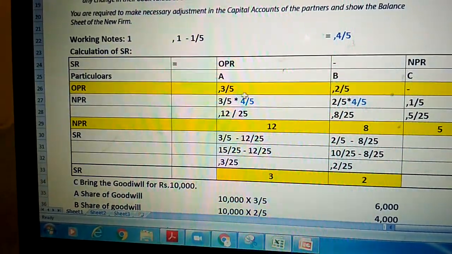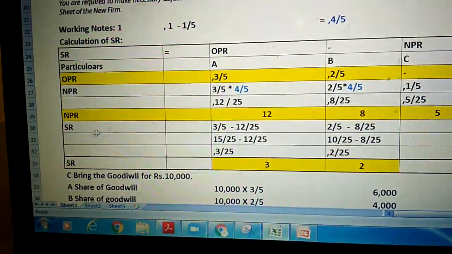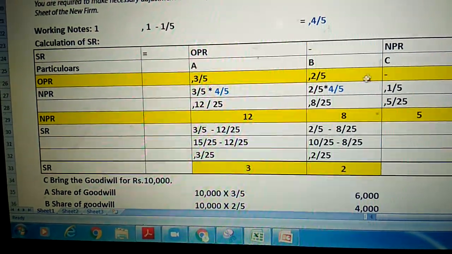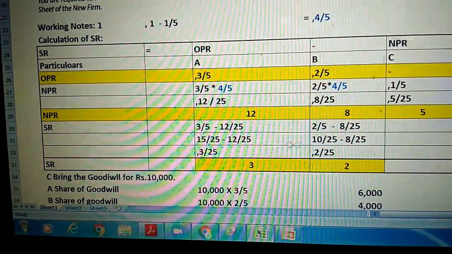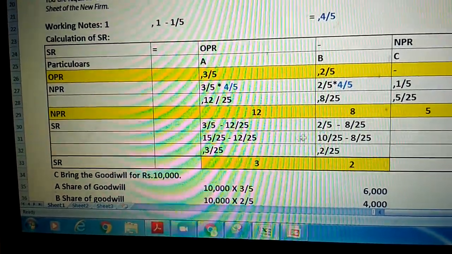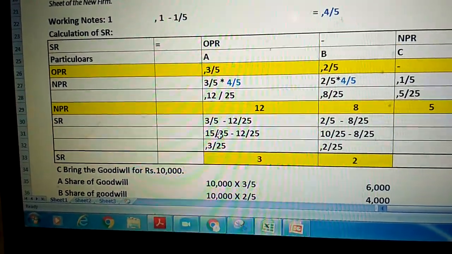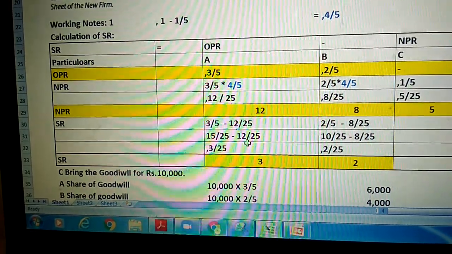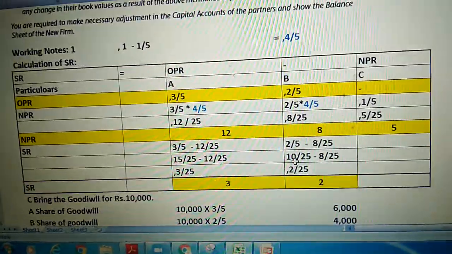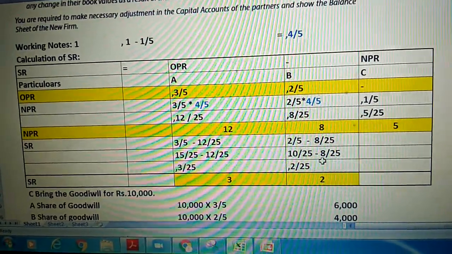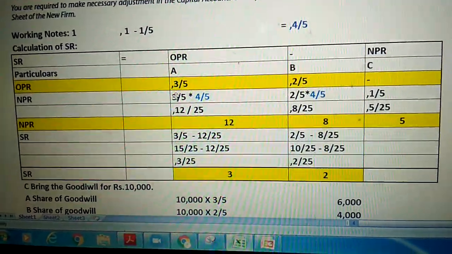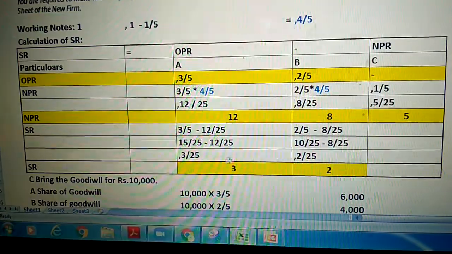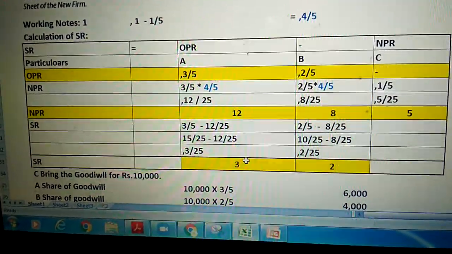Already we know the OPR is 3 is to 2. The sacrificing ratio formula is OPR minus NPR. It means 3 by 5 minus 12 by 25, 2 by 5 minus 8 by 25. That is 15 by 25 minus 12 by 25, and 10 by 25 minus 8 by 25. The final result is 3 is to 2. Here OPR is 3 is to 2, and the sacrificing ratio is also 3 is to 2.